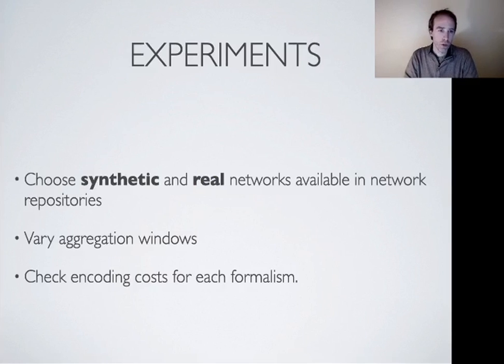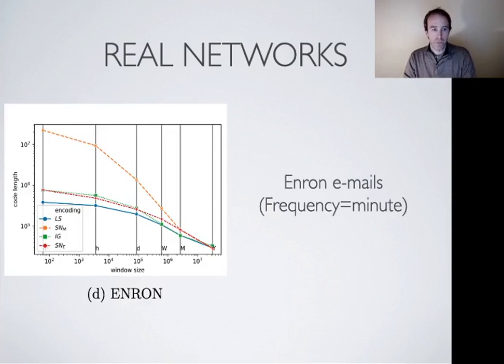In this paper, what we propose is to make some experiments on synthetic networks and real networks, varying the aggregation window. So we check with no aggregation, or aggregating every hour, week, month, and so on and so forth. And we check what is the most efficient way to encode it at each aggregation level. So I don't have time, of course, to detail everything, but you have to refer to the paper.